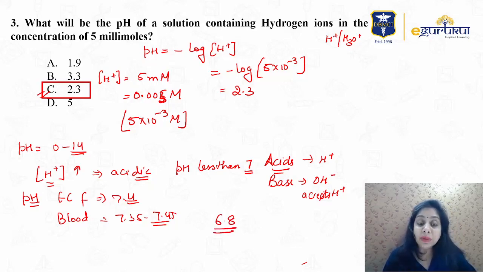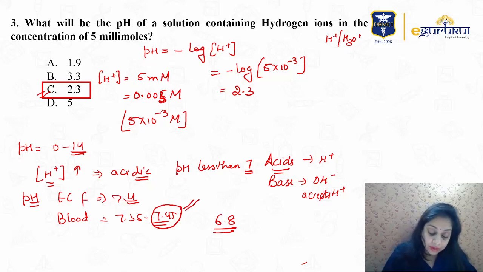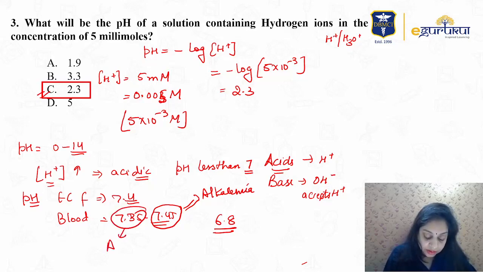Alkalosis or alkalemia is pH above 7.45. If it is more than 7.45, it will cause alkalemia. If it is less than 7.35, it will cause acidosis, right?